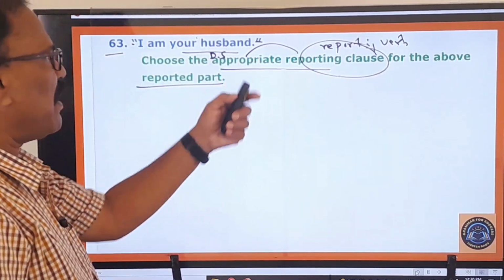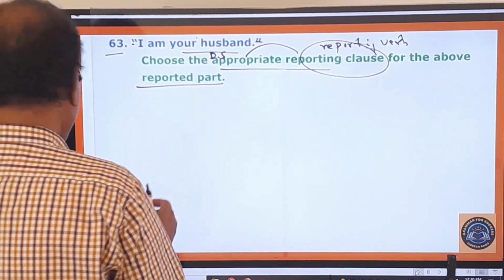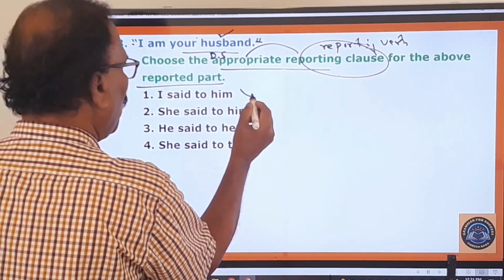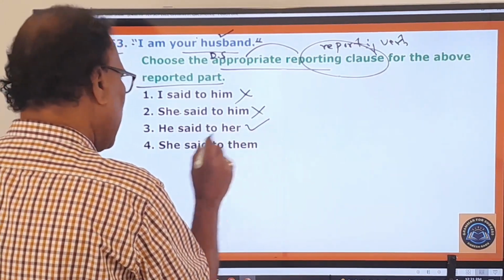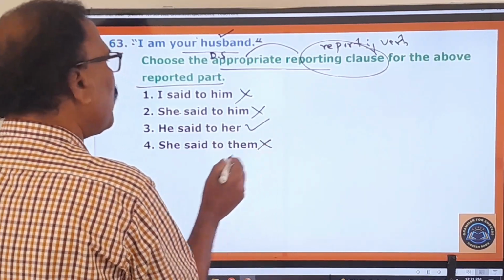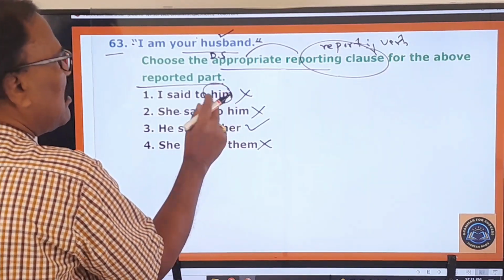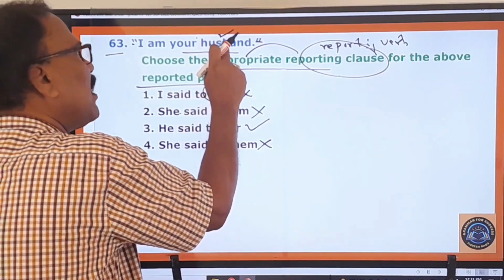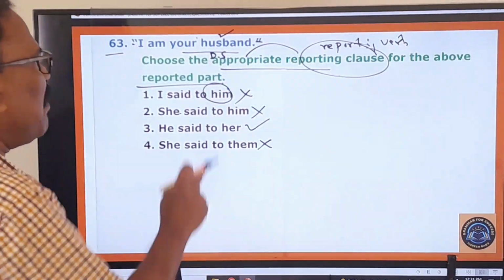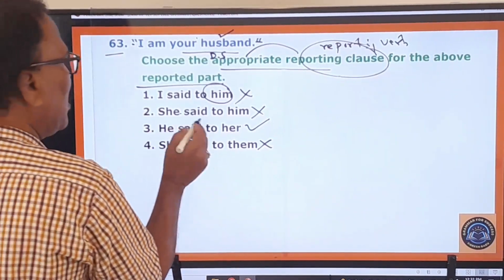I am your husband. Let us look at the options given here. I said to him, no. She said to him, no. He said to her, yes. She said to them, no. Here, I said to him: you cannot say this for a male person. With a male person, you cannot say I am your husband. So that's the wrong thing.